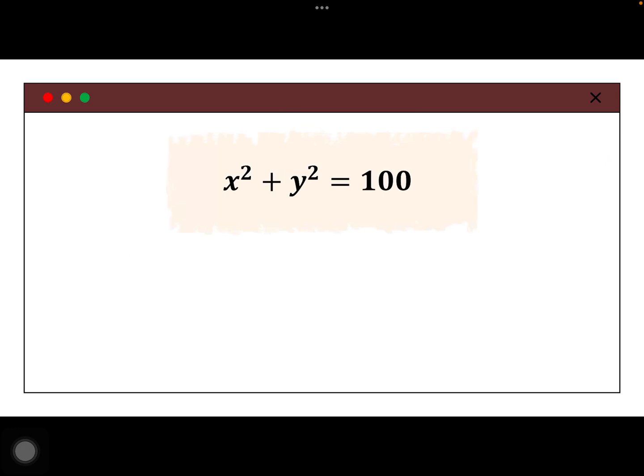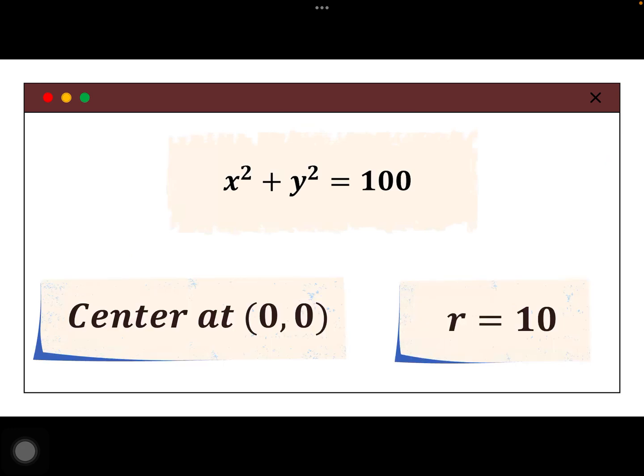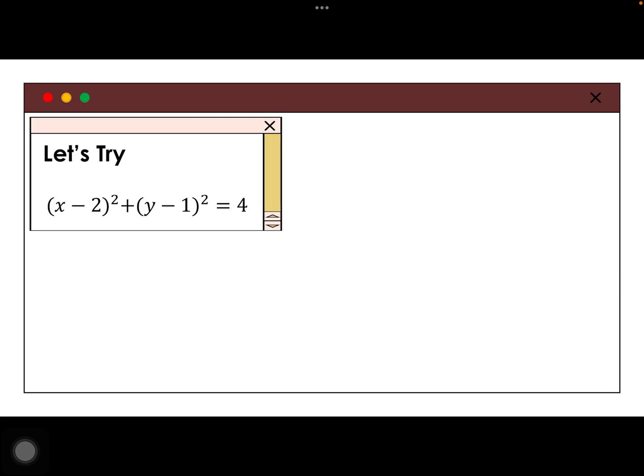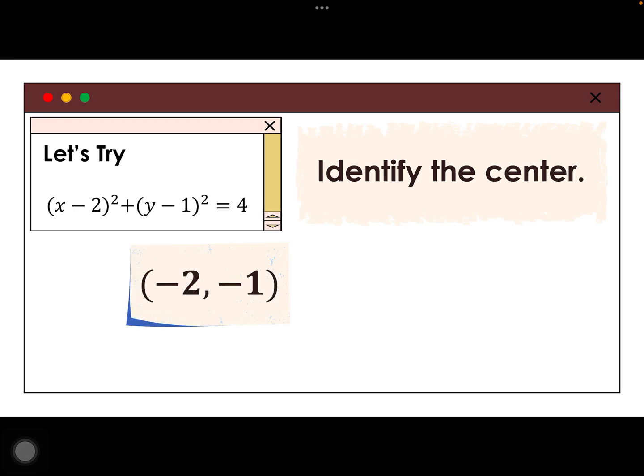Before we try the next one, again, balikan lang natin. Your r here is 10 and your center at 0, 0. Okay? Kasi walang katabi si x and y. And dito po, square root lamang. So, try natin yung susunod. Aba, may katabi na. x minus 2 squared plus y minus 1 squared equals 4. Identify the center. Is it negative 2, negative 1? Or 2, 1? Sige nga, try nyo nga.